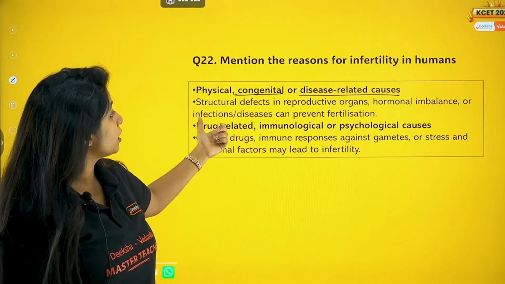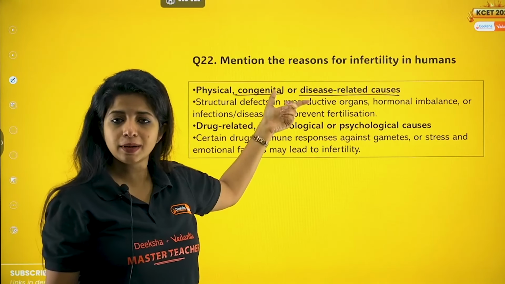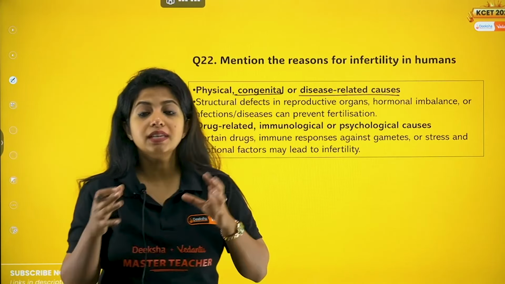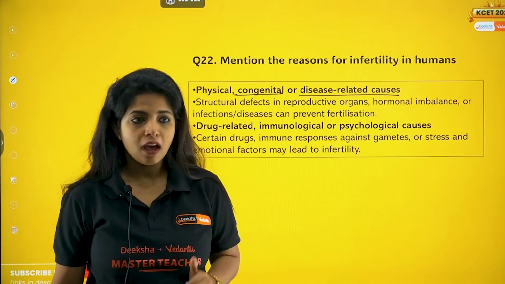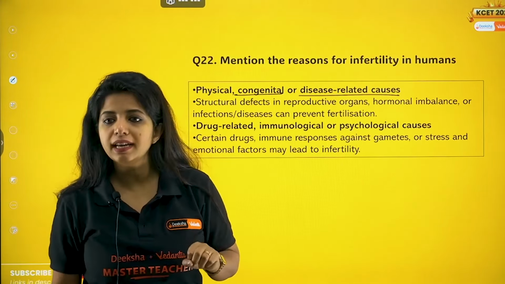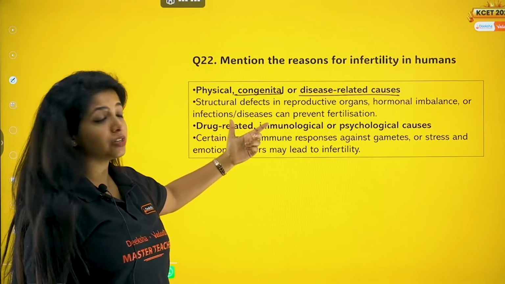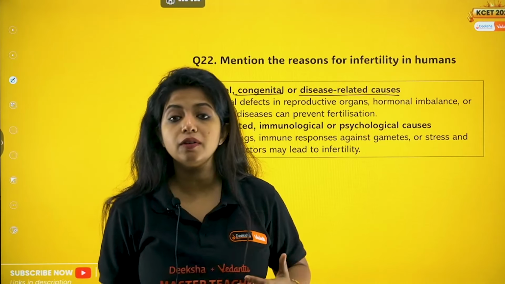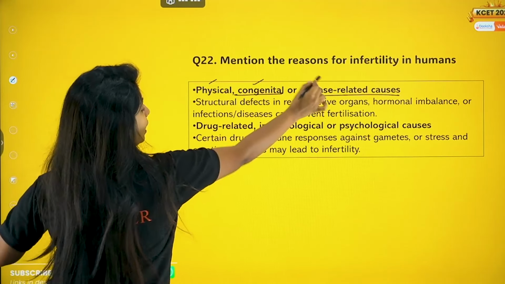Now you have infections, diseases. Sorry, hormonal imbalance can come under congenital as well. Suppose my mother has a thyroid deficiency, and the same thing happens to me in some other way, probably it could be related to something inherited. And if thyroid deficiency is there, obviously it would hamper fertility as well. Now, disease-related causes, such as an infection or some disease. You have some sexually transmitted disease that prevents fertilization from happening. All of this comes under this. So 1, 2, 3, write your answer like that.